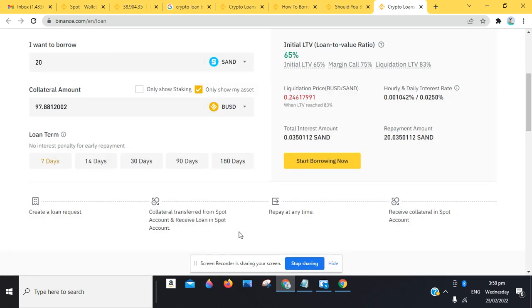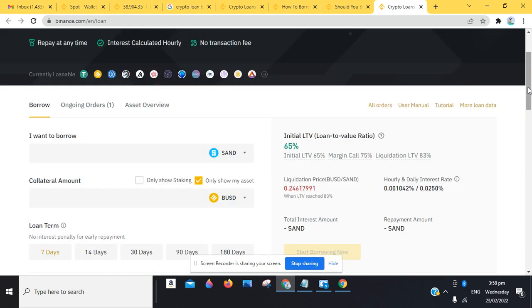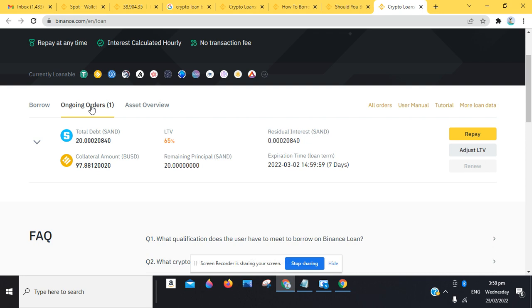Once you click on confirm, a notification is going to pop up and tell you that your crypto loan has been approved and is successful. So you can see we have ongoing orders there. Initially, we did not have ongoing orders. So you can see we have now successfully completed an order. We just collected a loan facility for BUSD.